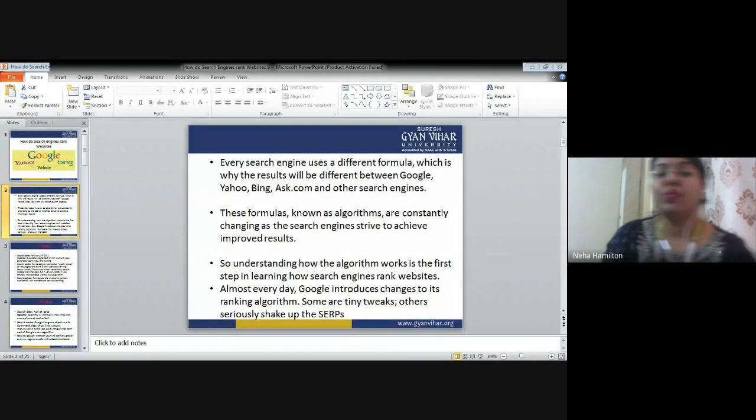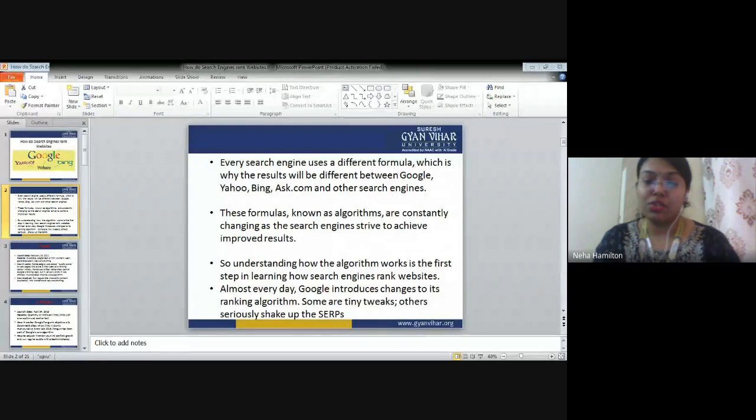Every search engine uses a different formula, which is why the results will be different between Google, Yahoo, Bing, Ask.com, and other search engines. So we have to understand that this algorithm is different for different companies. These are all companies. These are enterprises, right? Google is a company, Yahoo is a company, Bing is a company, Ask.com is a company. So they are different companies, so they are using different algorithms. The kind of softwares which are involved in their core team and their periphery team are different.